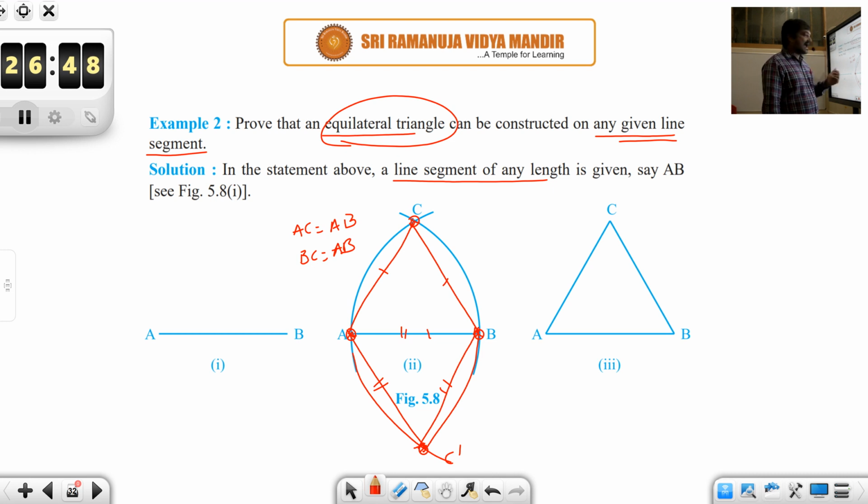And here we haven't used any extra condition. Simply we have constructed it by choosing a given line segment. So depending on the line segment length, you will be choosing your compass radius. So on any given line segment, depending on the length, you could construct an equilateral triangle, right?